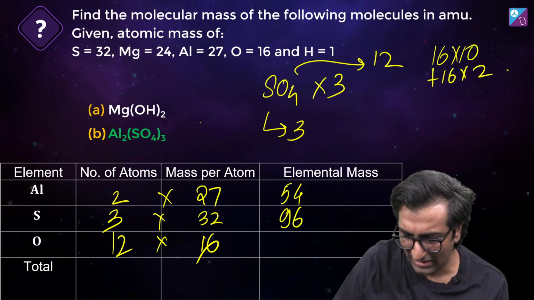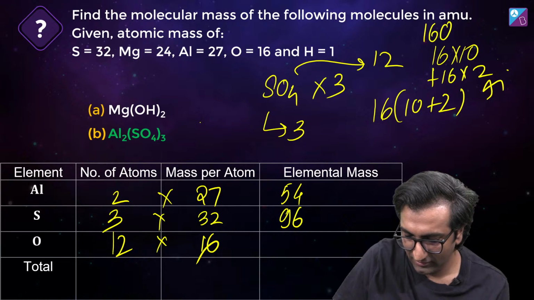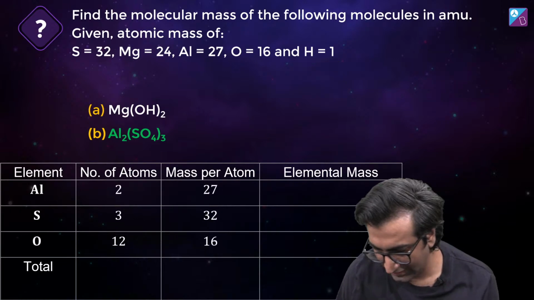So what am I essentially doing? All the maths you've studied till now in all these grades, use it. 16 into 12 is what? 16 into 10 plus 2. Bahar karo. So 160 plus 32, which is 192. That's all, yaar. Kuch nahi karna hai.